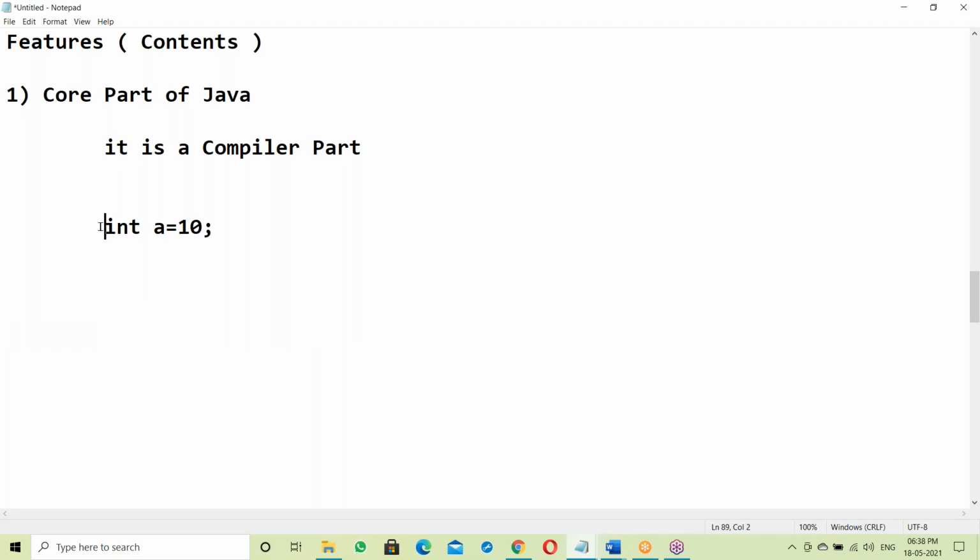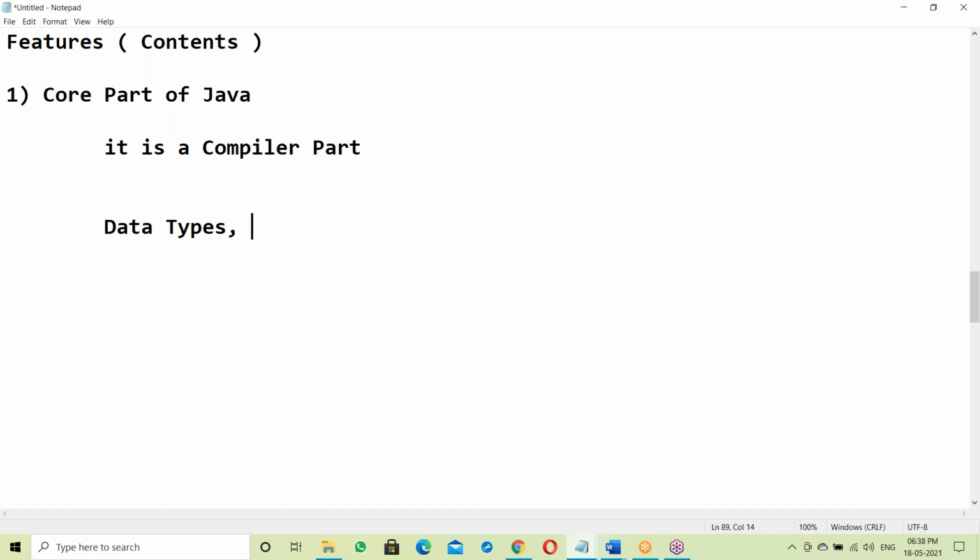See here, int means data types. In Java also it is the same. Java data types are a part of the compiler, like int, float, boolean, double.